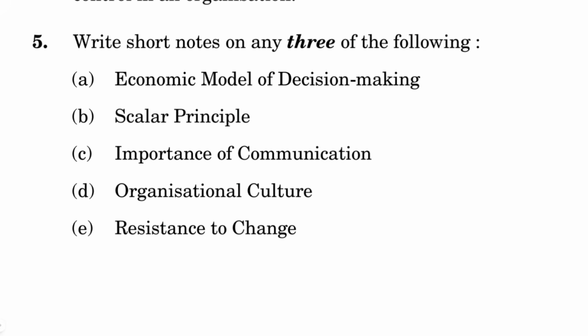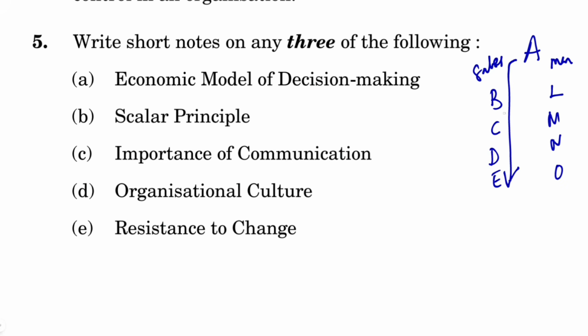Then scalar principle, coming to scalar principle, it is a type of communication strategy or a flow of communication there. According to this, communication follows a scalar line of command from top to bottom. So let's say a person A is the CEO, then he has B, C, D, E, 4 people. Maybe these are from the sales department, and this is from the marketing department. We have L, M, N and O. So according to the scalar principle, how the line of command or communication will flow is from A to B, C, D, E.